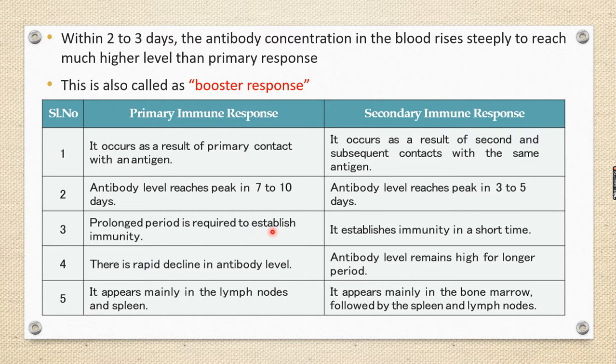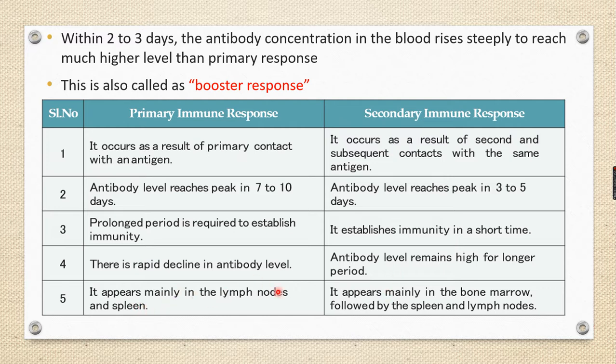Prolonged period is required to establish immunity. Immunity வரதுக்கு எவ்வளவு நாள் ஆகும்? ரொம்ப நாள் ஆகும். Prolonged period. But here, in the second immune response, the second attack of the same antigen, immunity is established within a short period of time. In the primary response the antibody level takes a long period, but rapid decline and decrease in the antibody level will occur. Here the antibody level remains high for a long period of time. Continuous long period antibodies இருக்கிறதுனால we are protected from the same antigen.